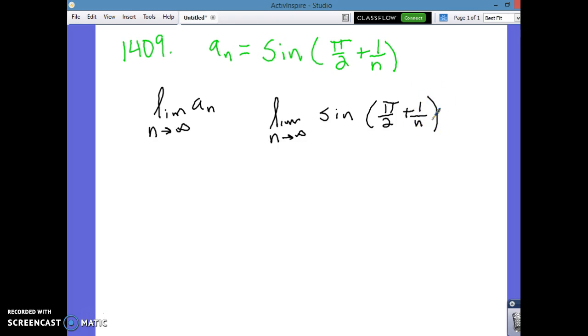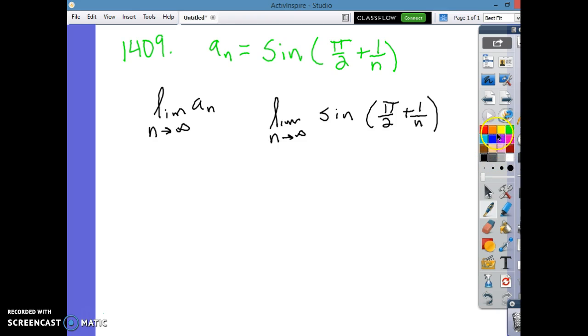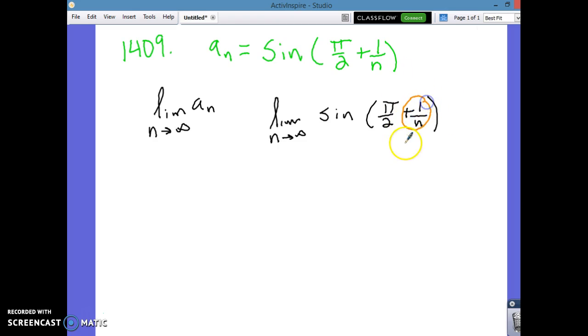Now, the way we approached the other problem is very similar to how we're going to approach this one. Let's look at the only thing that involves n in this sequence. That would be just this portion right here, right? What does this approach as n approaches infinity? 0, correct? I will put in plus 0.